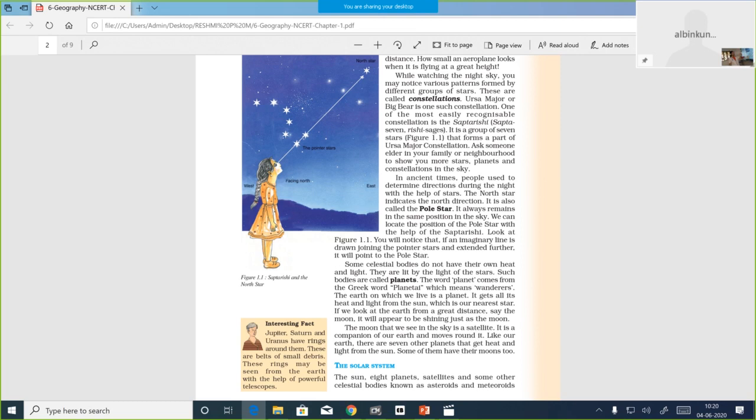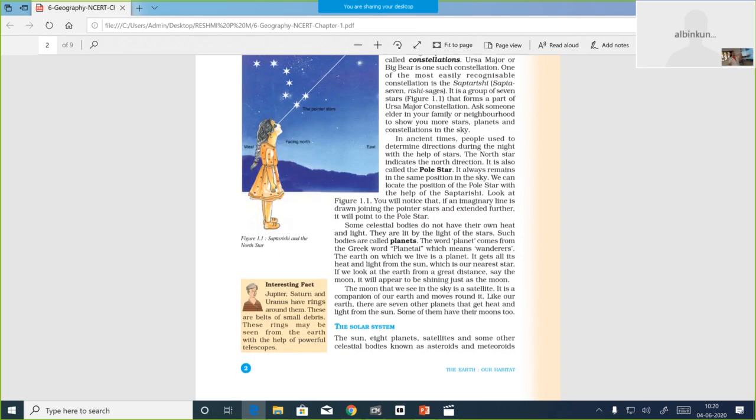If we look at the earth from a great distance, say from the moon, it will appear to be shining just as the moon. The moon that we see in the sky is a satellite. It is a companion of our earth and moves round it. Like our earth, there are 7 other planets that get heat and light from the sun. Some of them have their moons too.